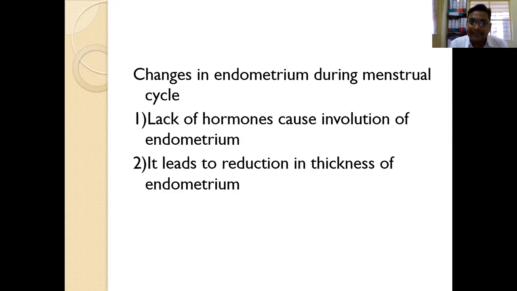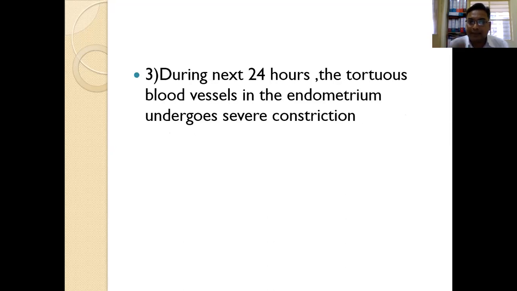Now we will study in detail what changes occur in the endometrium during the menstrual cycle. When the estrogen and progesterone levels decrease, there is involution of the endometrium. As a result, the thickness of the endometrium decreases, and in the next 24 hours the blood vessels become tortuous.